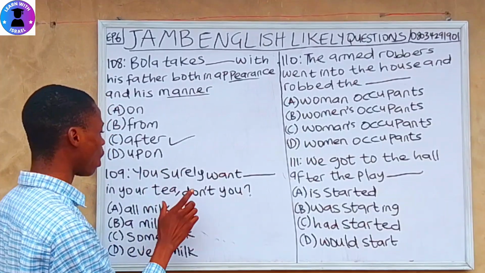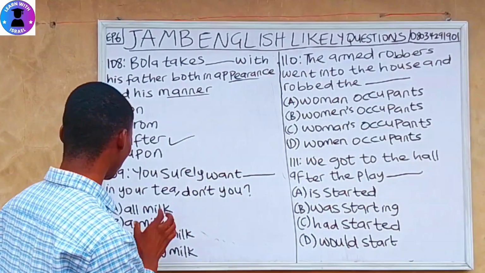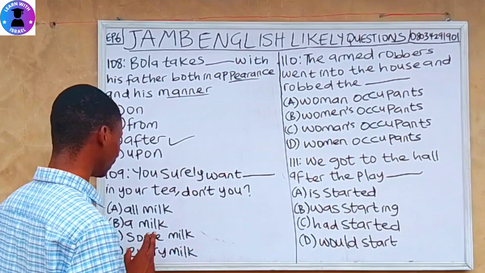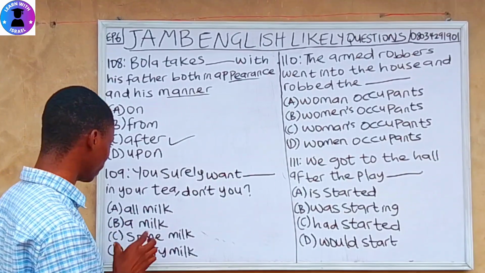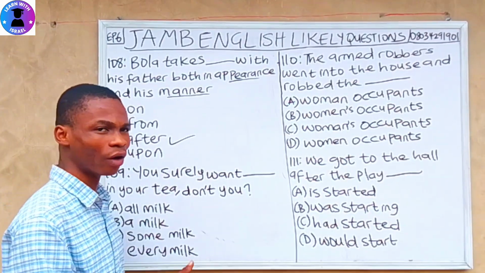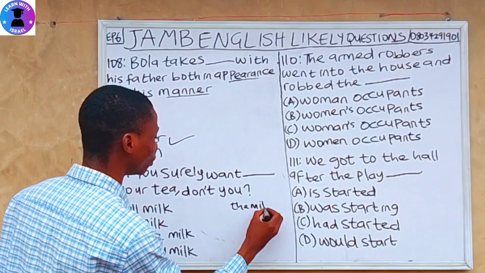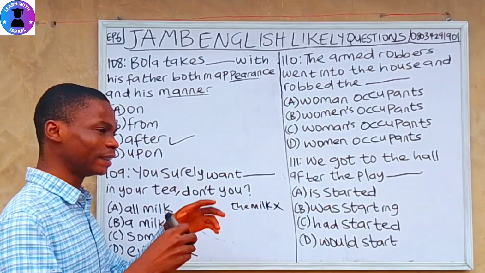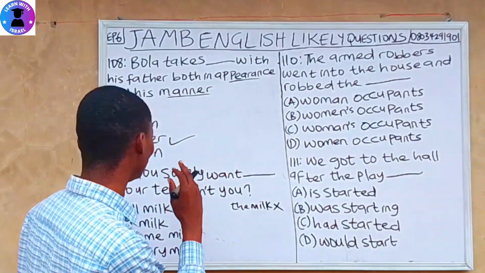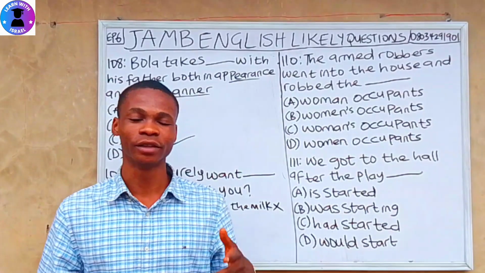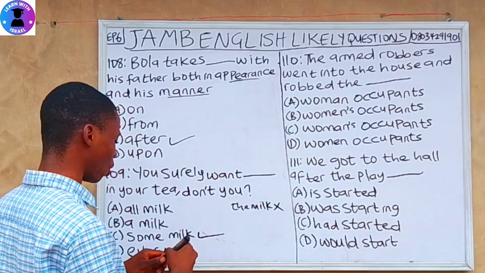Question 109. You surely want dash in your tea, don't you? So this is another question tag. A, all milk. B, a milk. C, some milk. D, every milk. So we have to check. All milk, that's wrong. A milk, that's also wrong. And you cannot even say the milk. The milk is also wrong. The appropriate determiner for the word milk is some. You surely want some milk in your tea, don't you? That's the right expression. So some milk is the correct option.